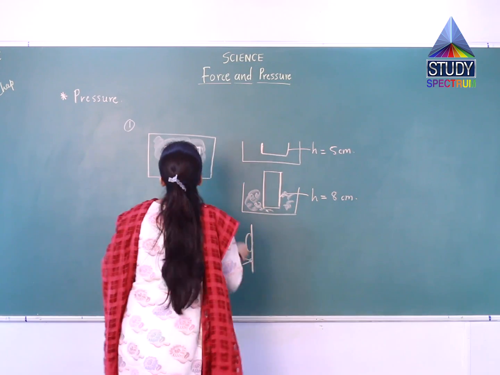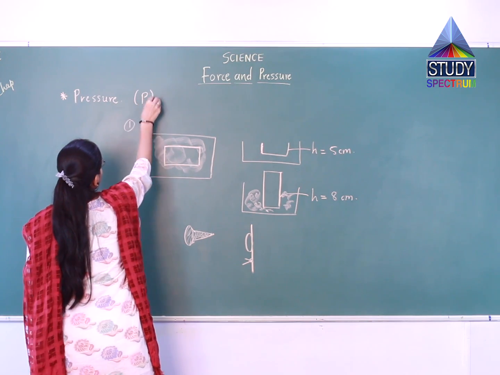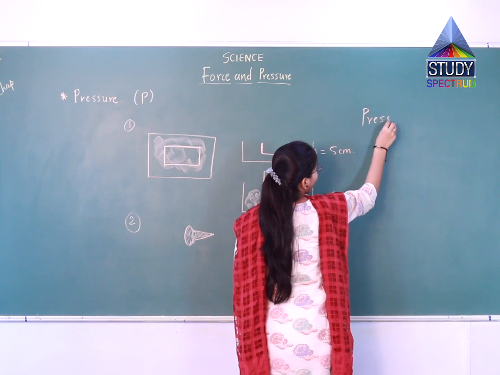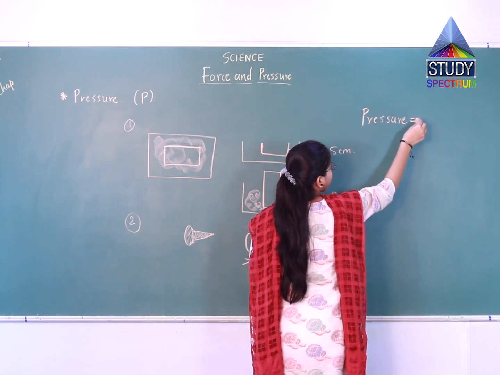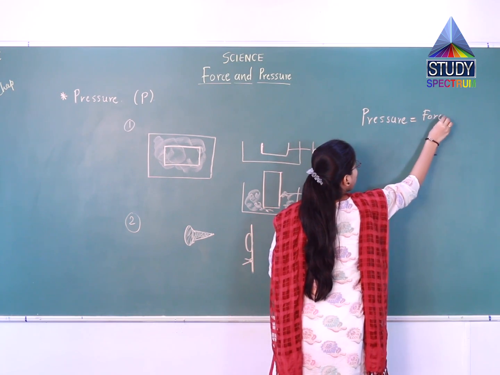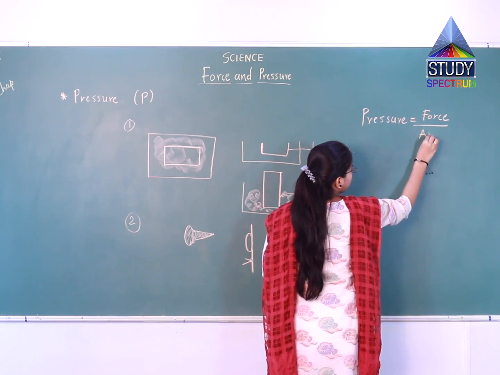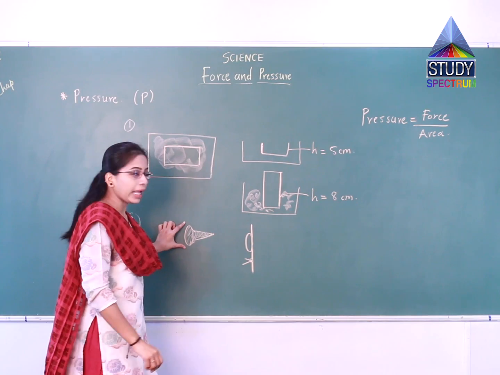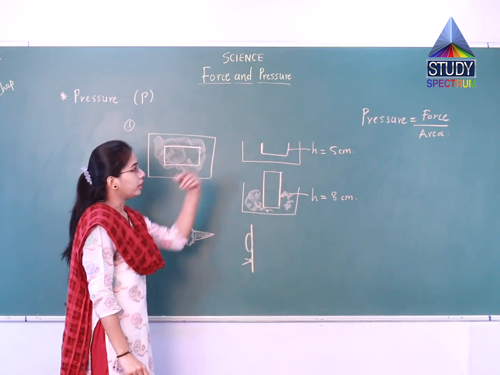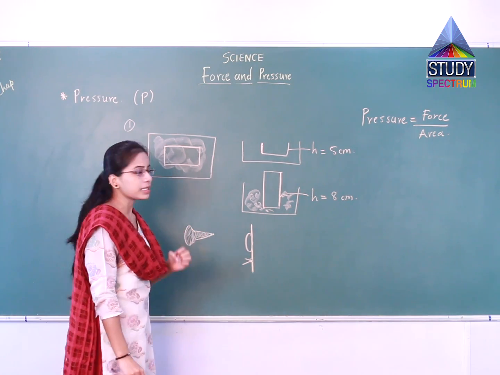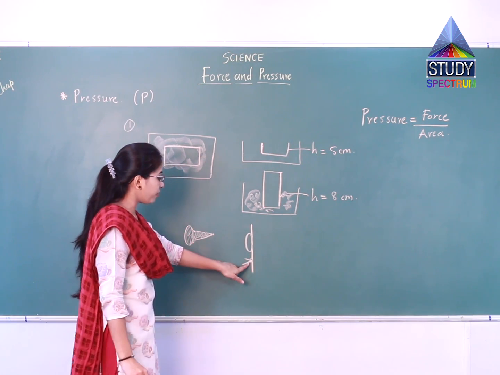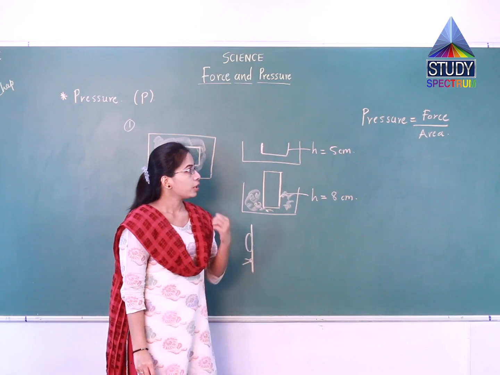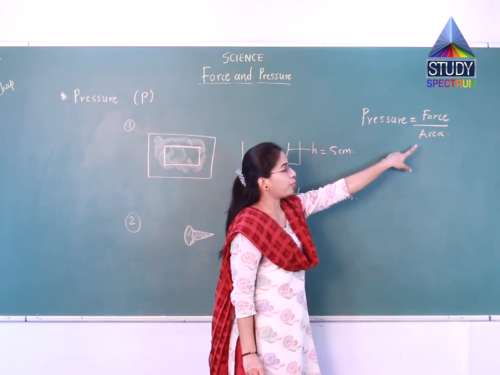That's why pressure is denoted by capital P, and pressure is force upon area. Why is it so? You can see when the area is larger, the result of the force is very small or negligible, but when the area is smaller, we can see the work done by the force. So pressure is force upon area.